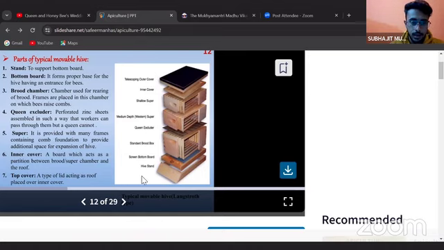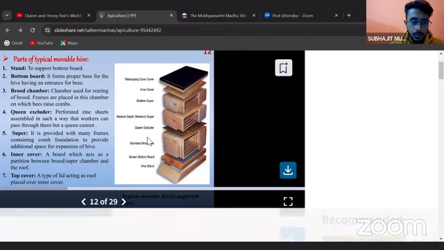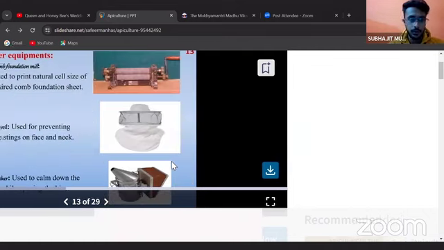Queen excluder, it is. Bottom brood, hive stand, standard brood, queen excluder, medium depth shallow super, inner cover, telescoping outer cover. Telescoping outer cover means the top cover. So there is no need for confusion.